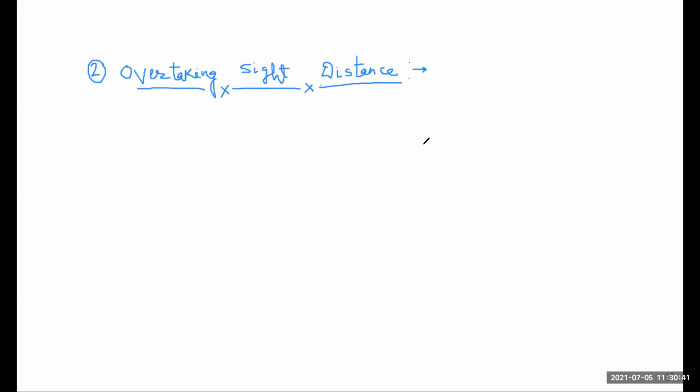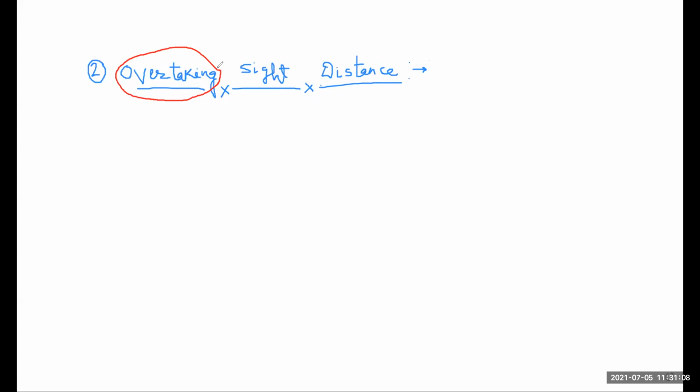Okay, so the second site distance is overtaking site distance. If you carefully see, one word is hidden, that is overtaking. Overtaking is a general phenomenon which happens on our pavement or road.